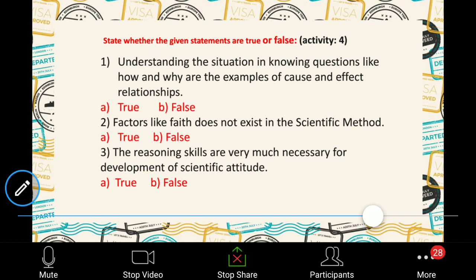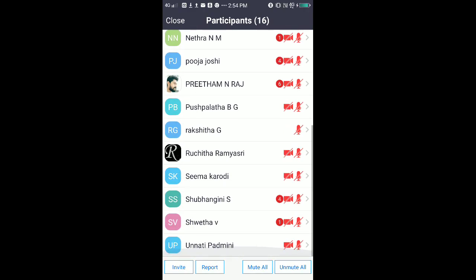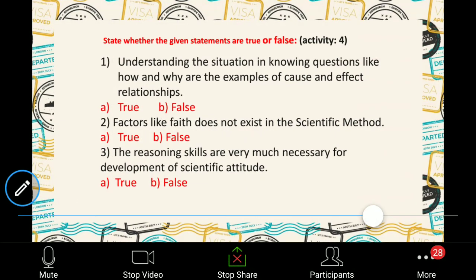I'll be asking the third one. The reasoning skills are very much necessary for development of scientific attitude. True or false? Yes, anyone can tell? Yeah, true. So the reasoning skills, you need to reason out how, where, why. So these questions are very, very important in this scientific attitude.